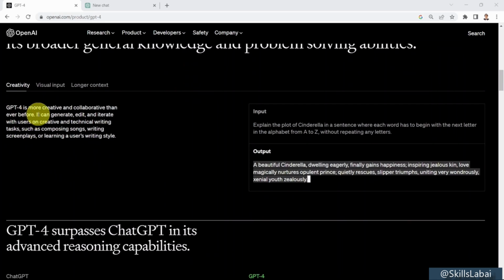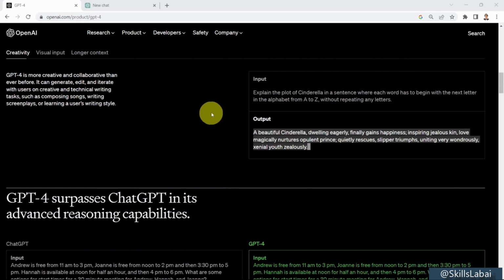So GPT-4 is more creative and collaborative than ever before. It can help generate, edit, and iterate with users on creative and technical writing tasks, such as writing songs, writing screenplays, or learning the user's writing style as well. So let me show you an example here. If you ask GPT-4 to explain the plot of Cinderella in a sentence where each word has to begin with the next letter in the alphabet from A to Z, this is basically what you get. You get A, and then beautiful. Okay, so the second word is B here. And then Cinderella, and then dwelling eagerly, finally gains happiness.